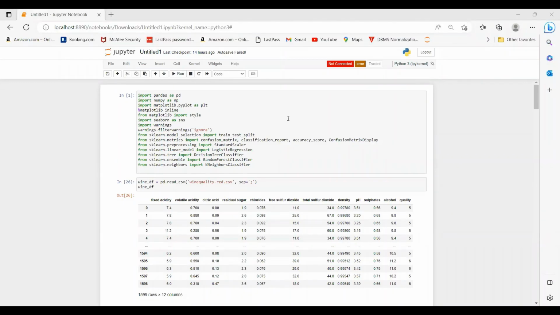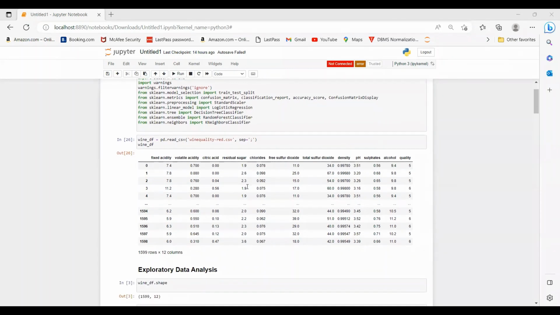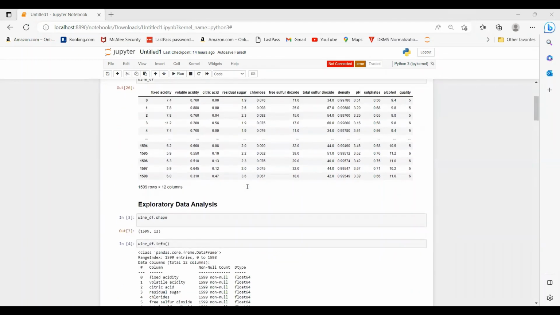In this project, we are going to predict the wine quality using different machine learning algorithms. We have imported all the required libraries like NumPy, Pandas, Seaborn, Matplotlib, and sklearn, the logistic regression classifier, decision tree classifier, random forest classifier, and k-neighbors classifier. We have imported the data from Kaggle.com, and we can see that our dataset consists of 1599 rows and 12 columns.